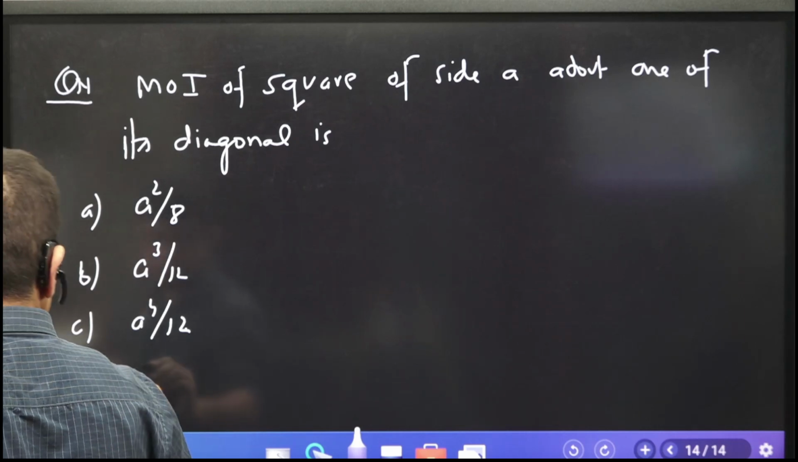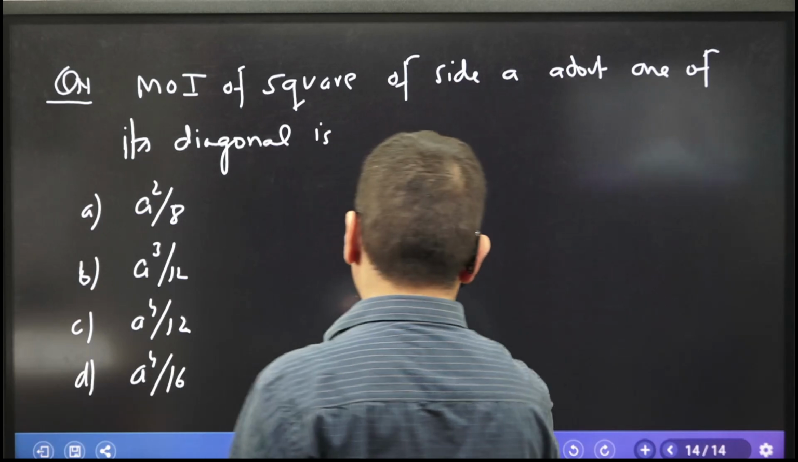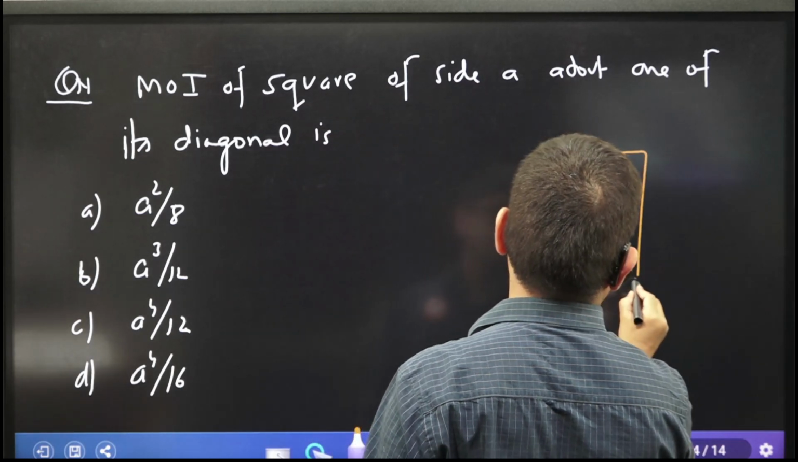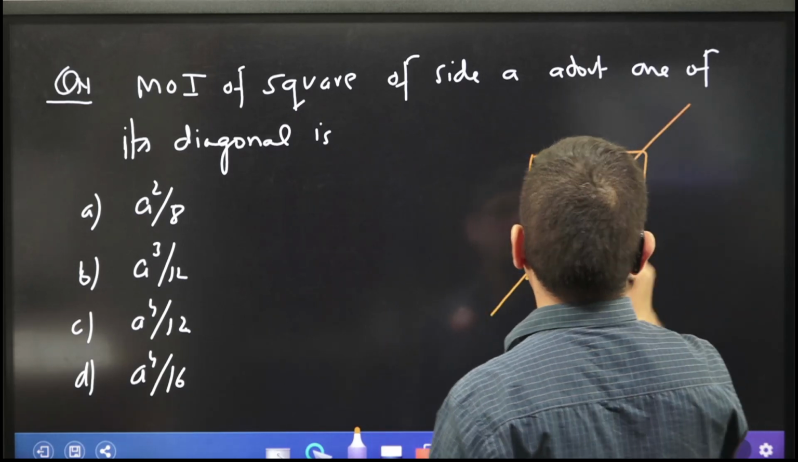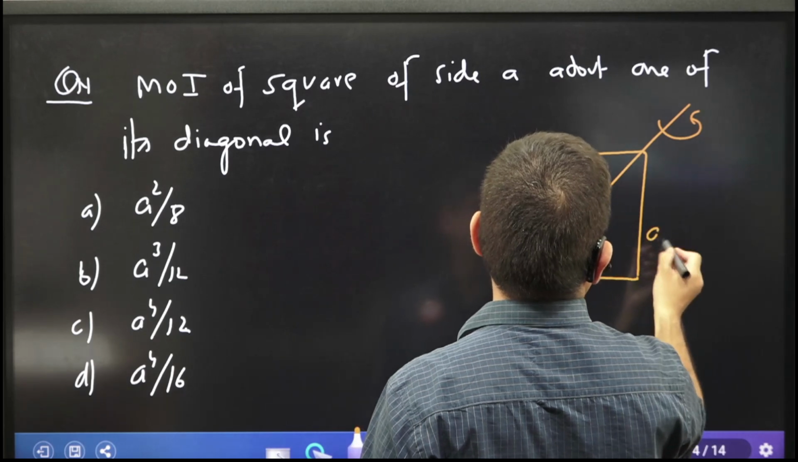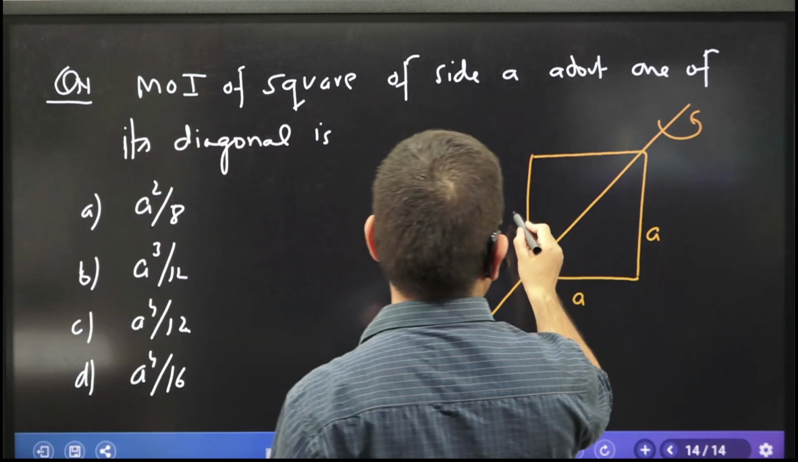A raised to power 4 by 16. What is the answer? So this is the question now. This is the square, and it is asking you what is the moment of inertia of this square about the base, right? What is this side? A. What is this side? A.